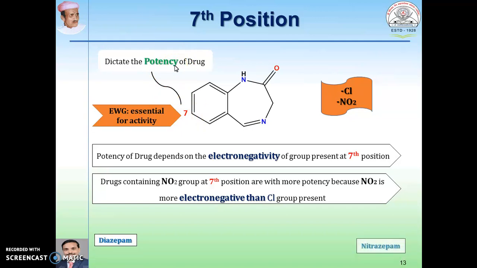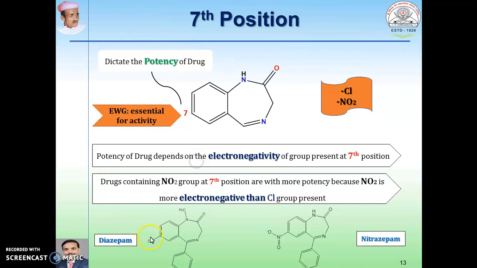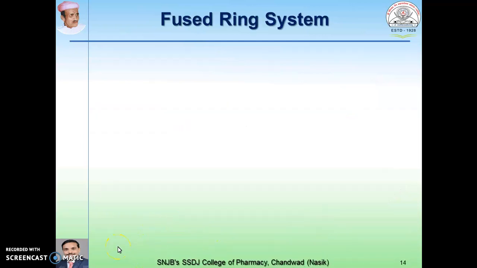Let us see the example, diazepam and nitrazepam. Diazepam contains here the chlorine group, while nitrazepam contains the nitro group. So nitrazepam is more active than diazepam.